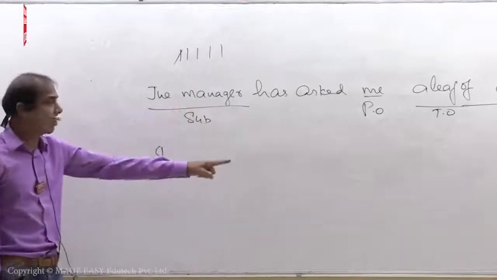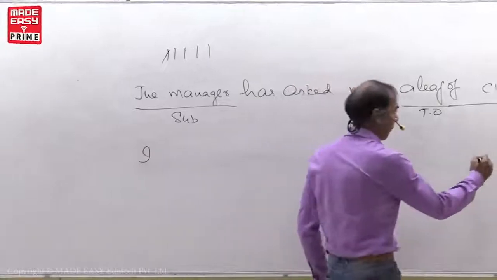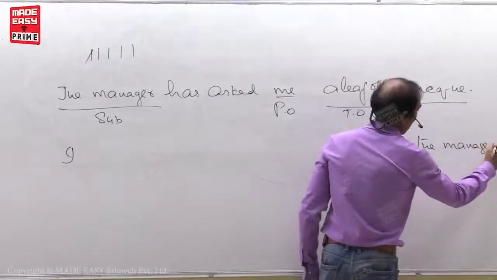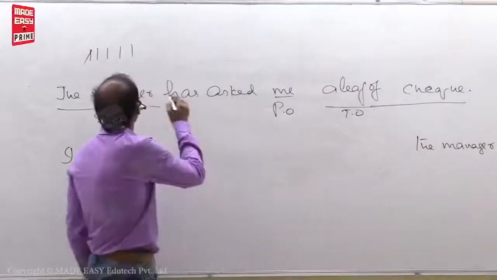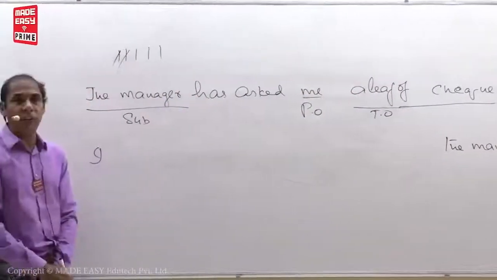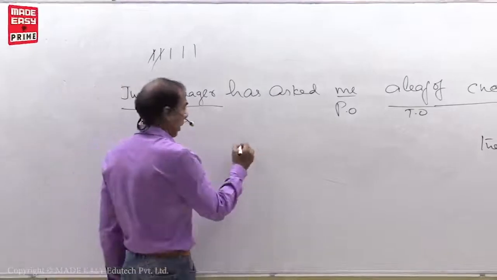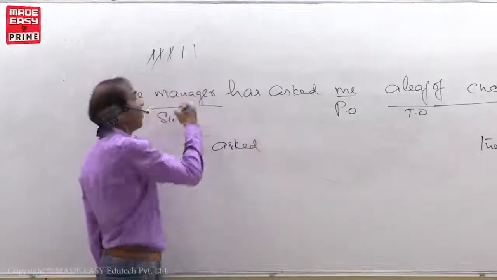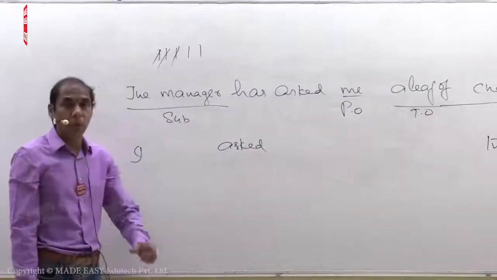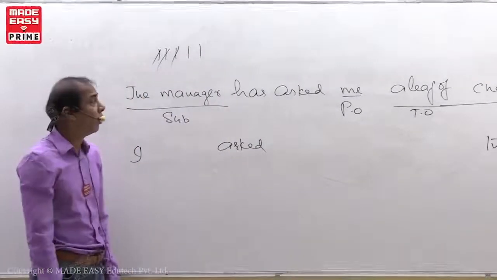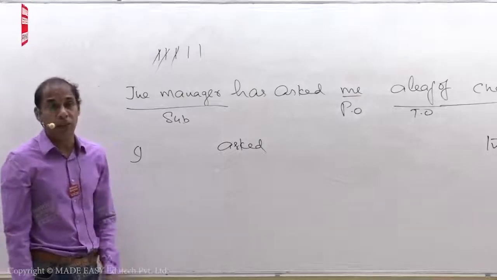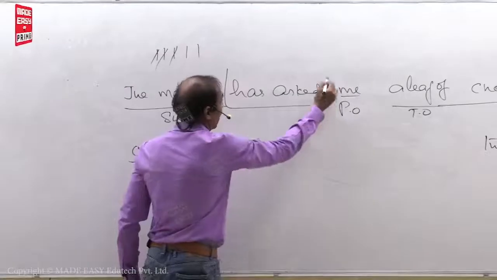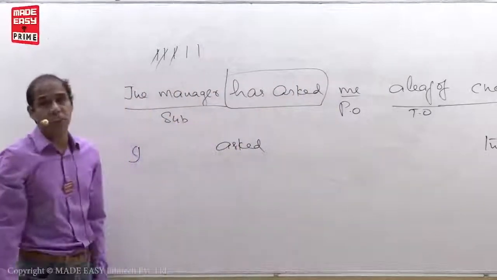Put subject in the place of object: the manager. Put V3: asked. Put B form. What I told you, when you want to put the B form, check up the tense form of the verb. Has plus V3, this is present perfect tense.